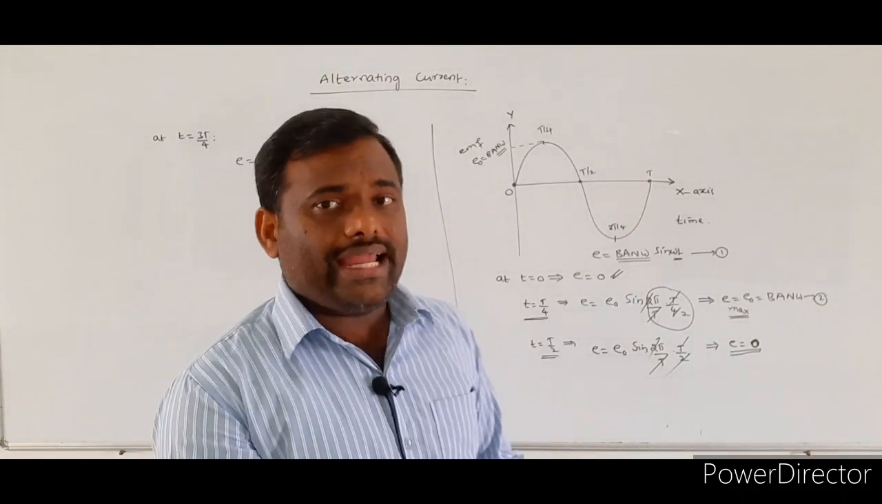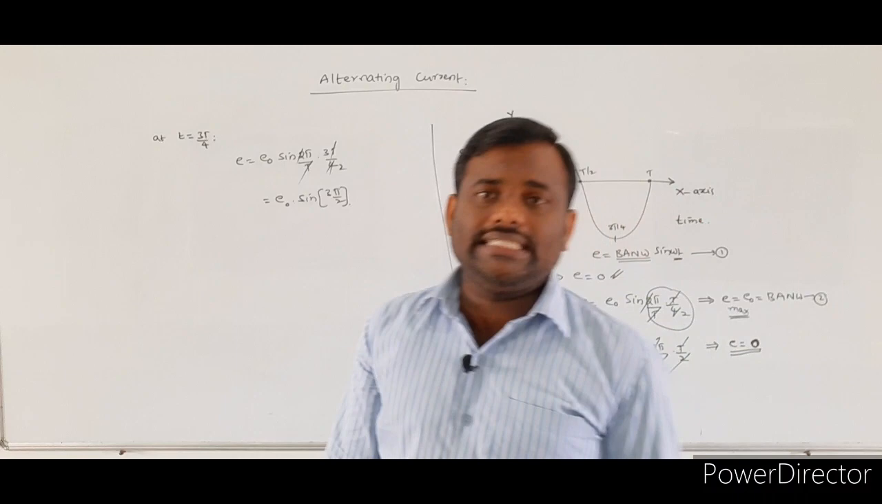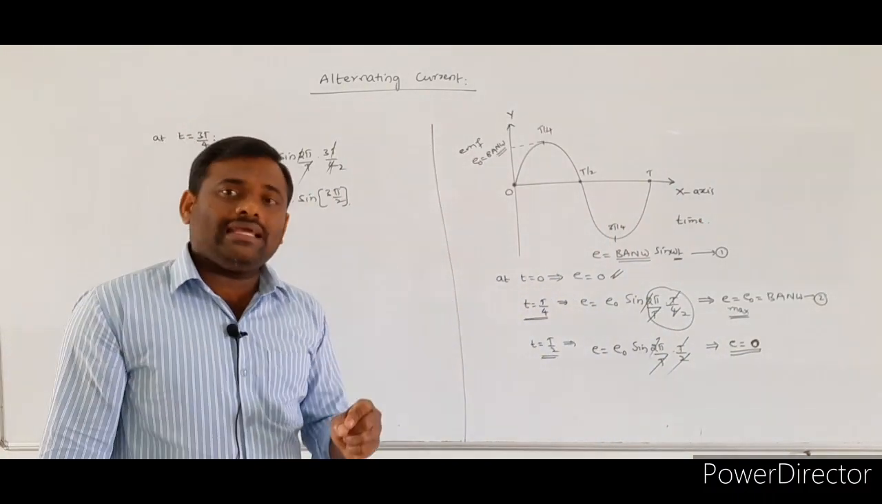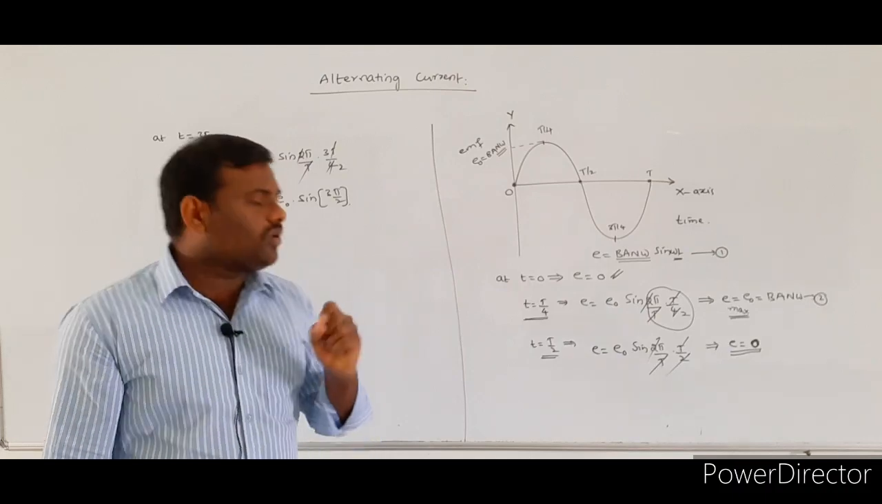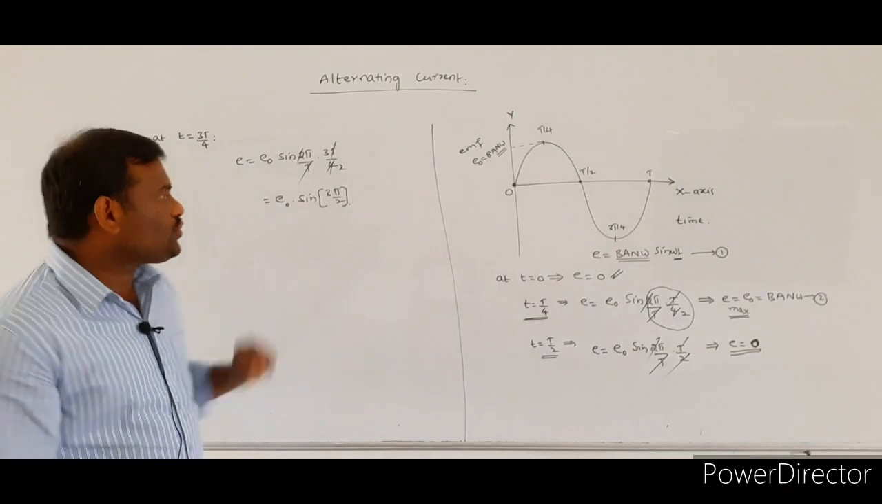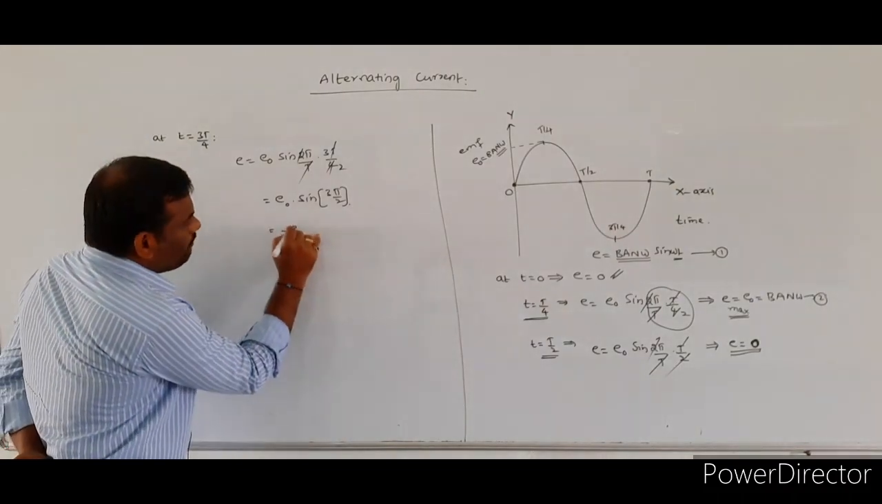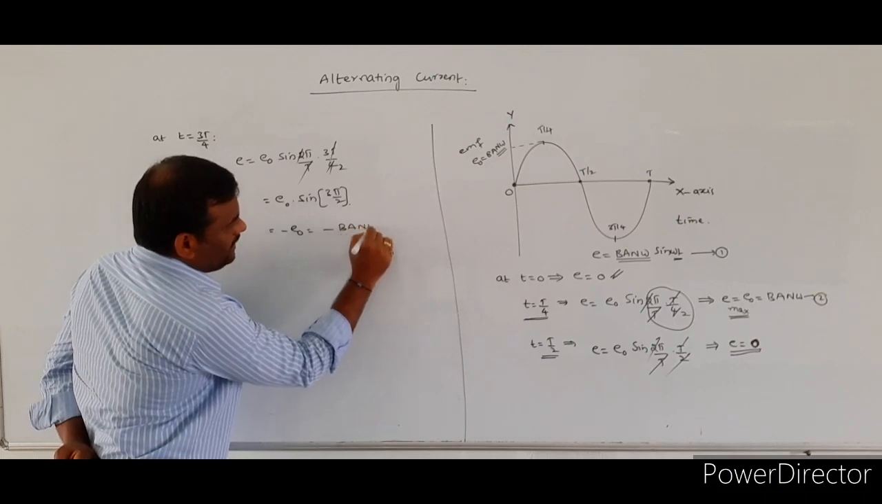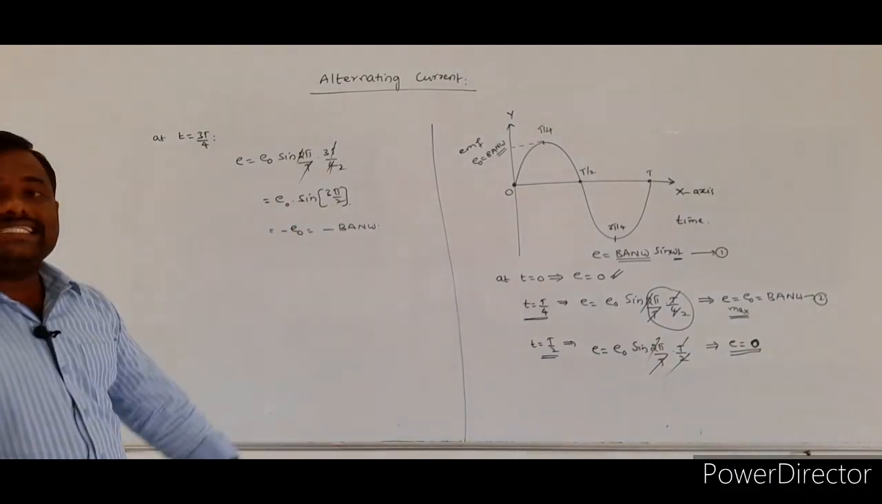Sin pi by 2 is equal to 1. Sin 3 pi by 2 is coming in the third quadrant, so there the sin value becomes negative. So you got minus E naught, or minus BAN omega.